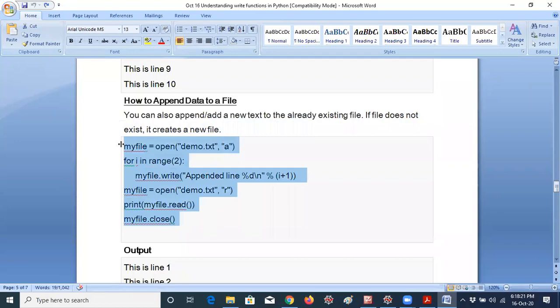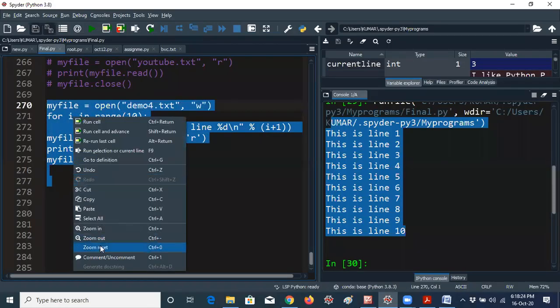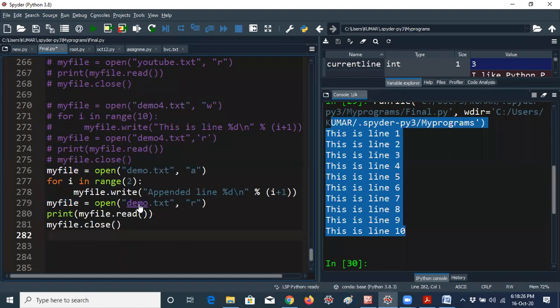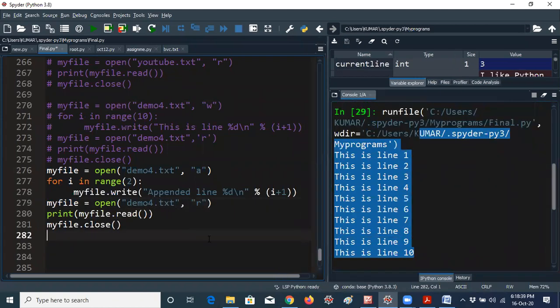Let me copy this, and I will just comment this, and I'm saving this program now. You can see, guys, now demo4.txt already contains 10 lines. Now, my file equals open demo4.txt comma a. This is called append mode. Whenever you have file data and want to add extra lines, you have to take append mode. You can take the append mode in single quotation also, that's not a problem at all. So, for i in range of 2.